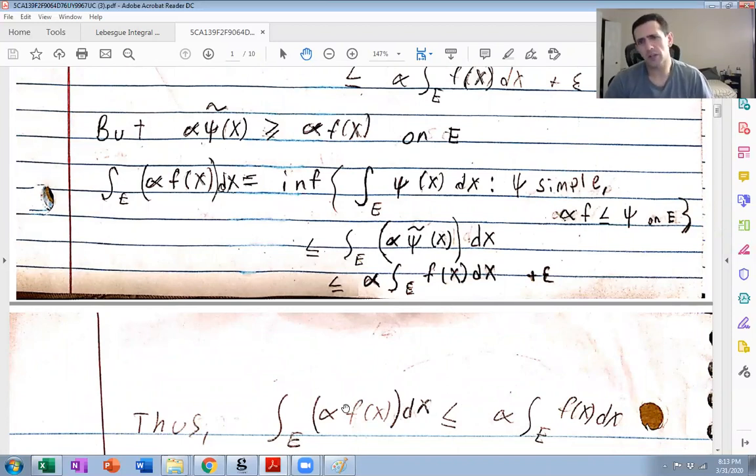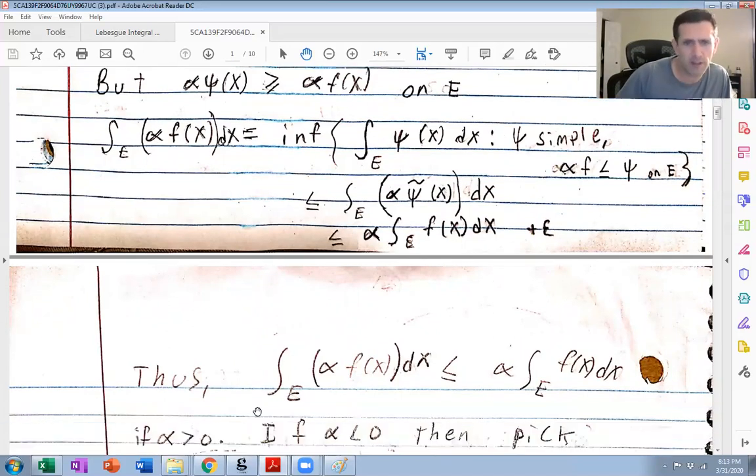Actually, we'll see that just getting this inequality proves the other inequality fairly easily. Or rather, this being true for all alpha, not 0, gives us the other direction that we want to prove equality. Okay, this is if alpha is positive.